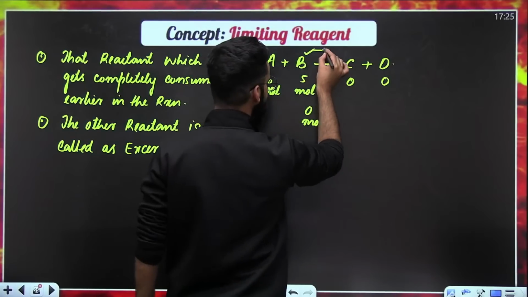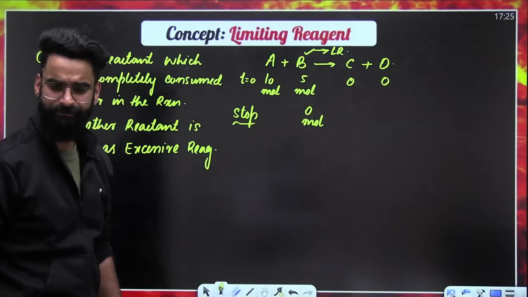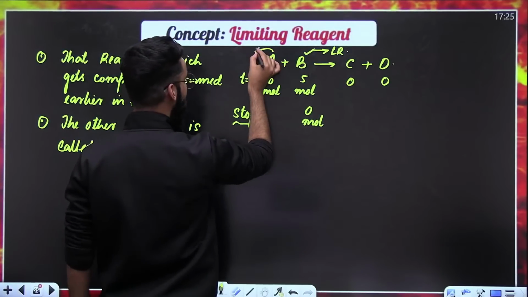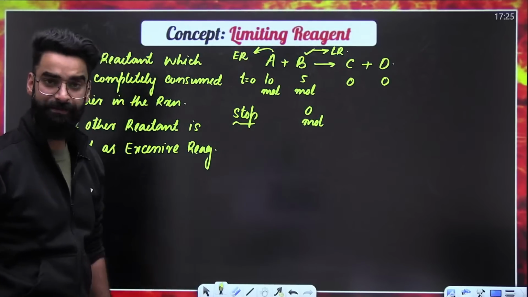We call that the limiting reagent. So in this reaction, B has to be the limiting reagent. If B is the limiting reagent, I would call A the excess reagent.